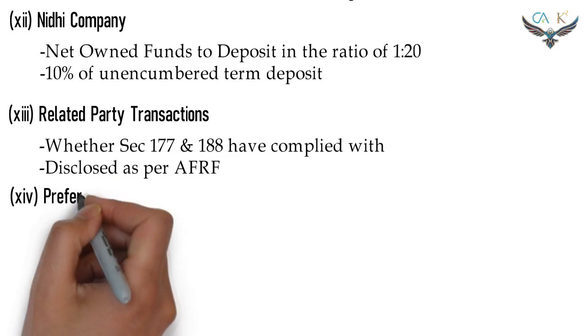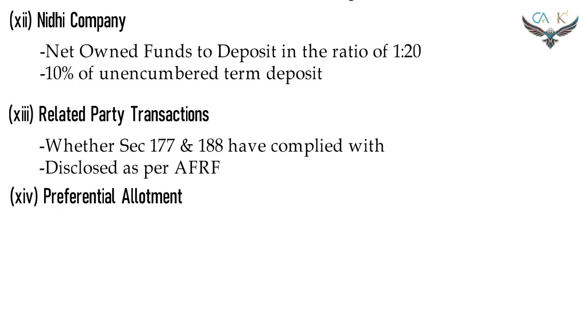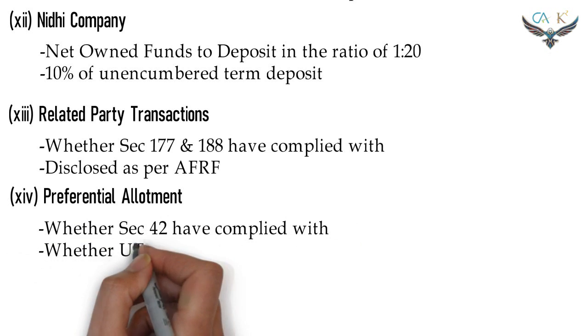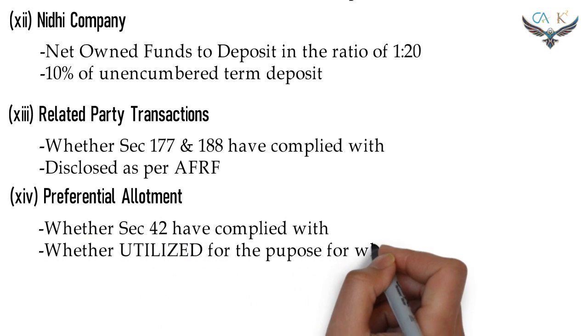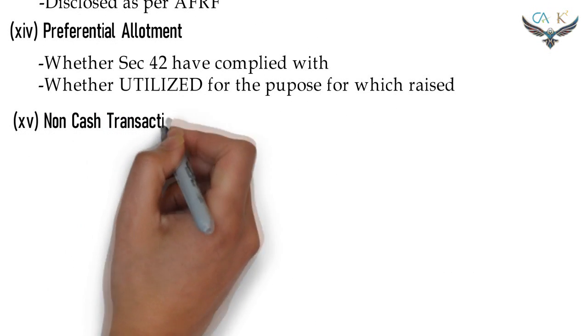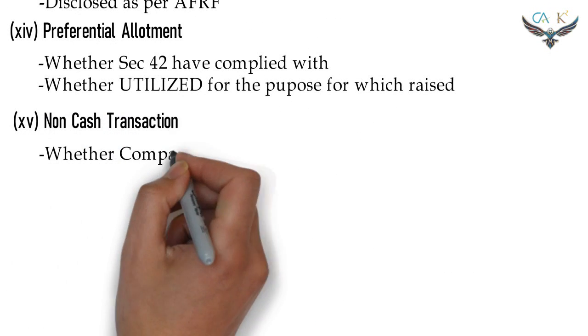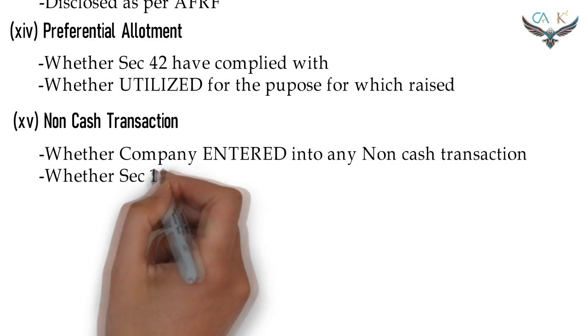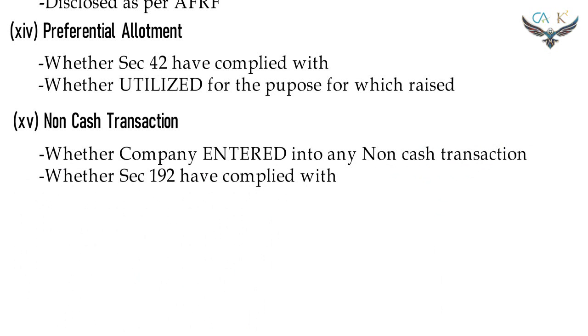Clause 14. Preferential allotment. The following points shall be reported. Whether the provisions of section 42 have been complied with. Whether the money raised has been utilized for the purpose for which it has been raised. Clause 15. The non-cash transaction. The following shall be reported. Whether the company has entered into any non-cash transaction with the directors. If yes, whether the provisions of section 192 have been complied with.